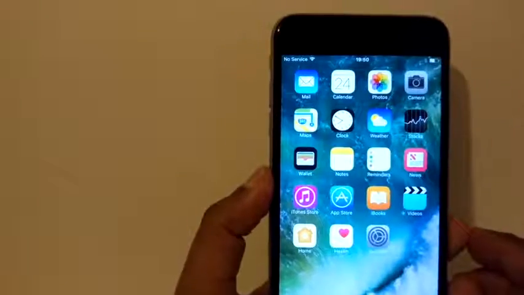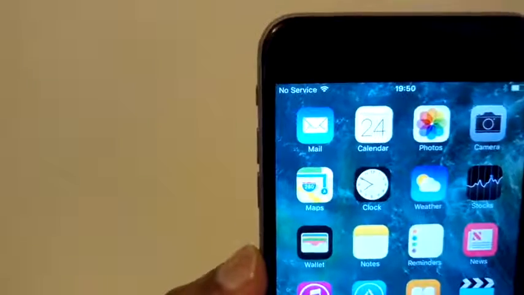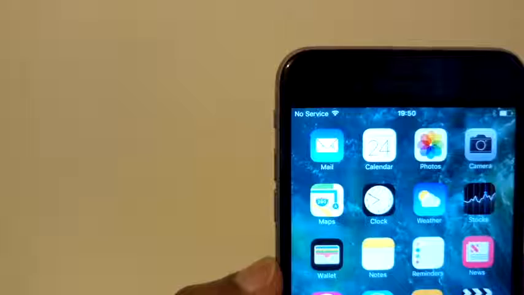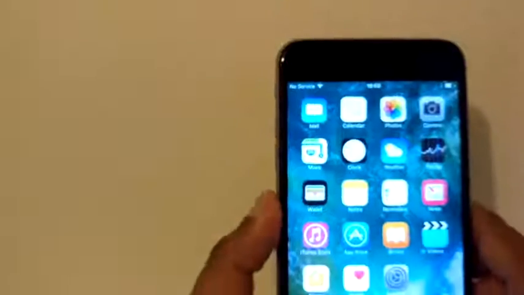Looks like we can activate our phone, and still it says no service. This is just for you to see that I didn't change any other SIM card. The same SIM card I was using before and the same SIM card I'm using now.